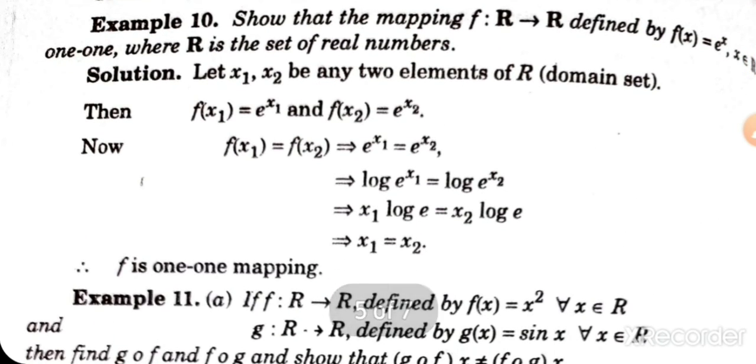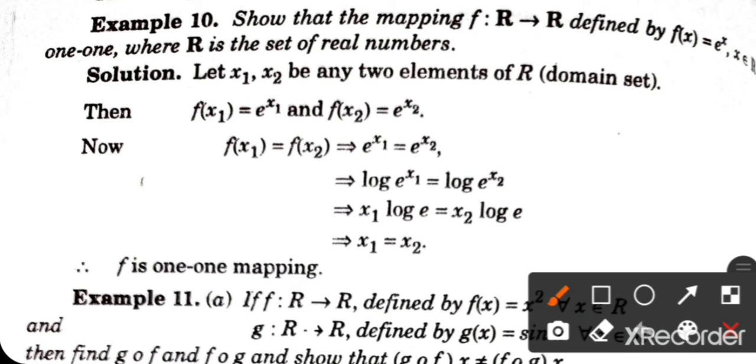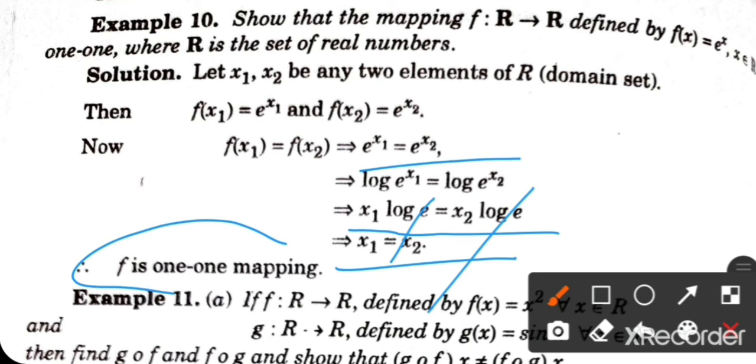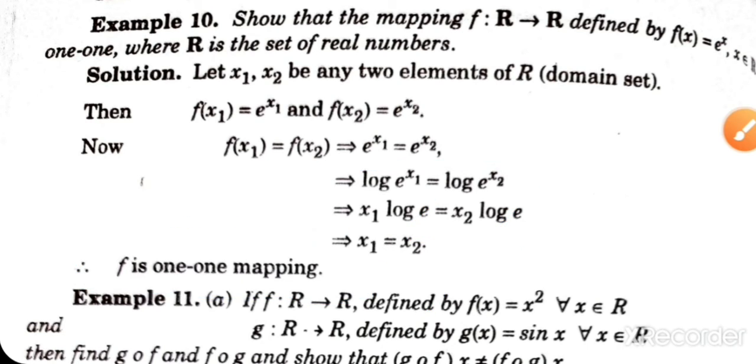Now we show that the mapping f from R to R, f(x) = e to the power x, is a 1-1 mapping. f(x1) = f(x2) means e to the power x1 is equal to e to the power x2. Take log on both sides, we get x1 log e = x2 log e. If we cancel log e by log e, we get x1 = x2. This is the condition of 1-1 mapping.